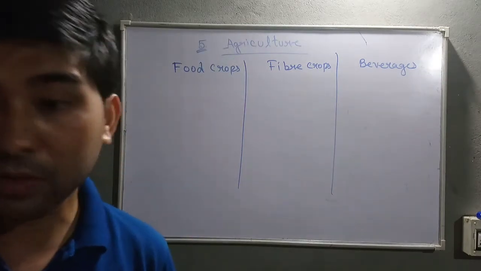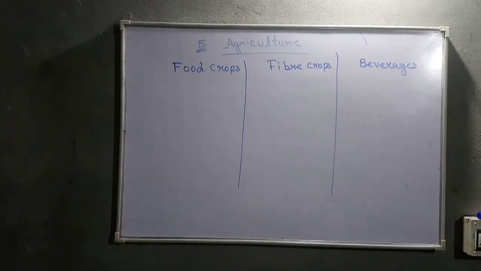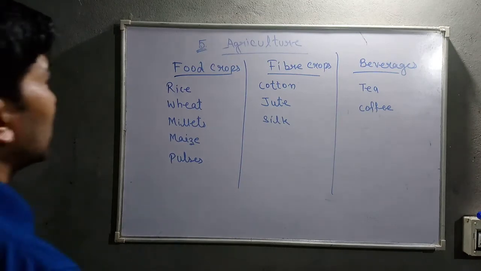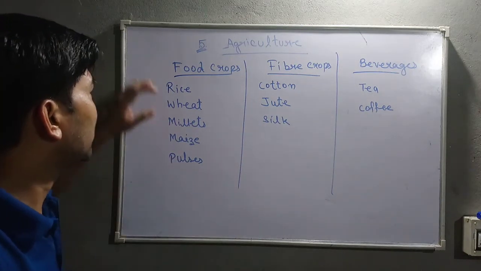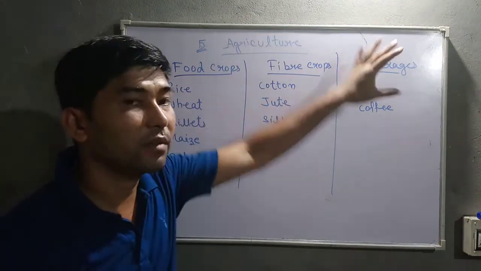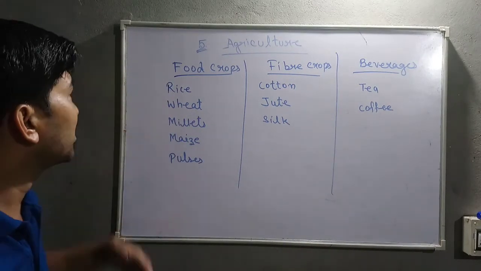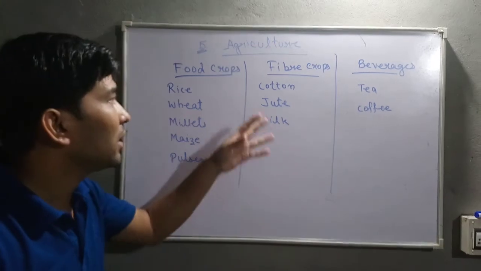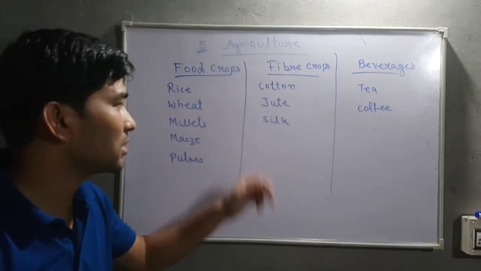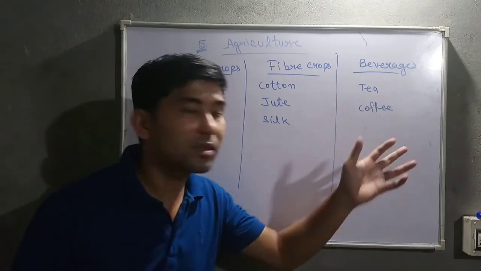You are going to come to know what food crops, fiber crops and beverages are. Let's discuss first food crops, then fiber, and then beverage. Food crops are rice, wheat, millets, maize, pulses, which we eat. Fiber crops are cotton, jute, silk, and then beverages are tea and coffee.